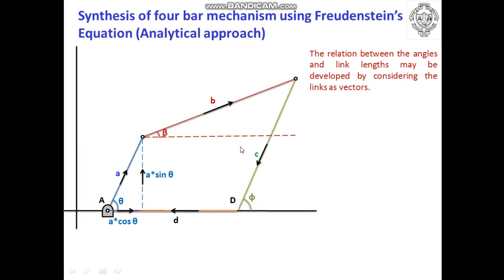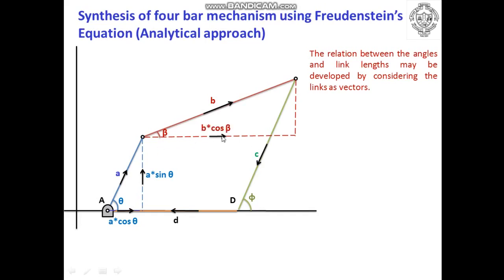Similarly, if we consider the vector displacement of this particular vector in x and y direction, let us consider the vector in y direction, which is shown by this dotted line, and the vector in x direction, which is shown by this line in the vertical direction.